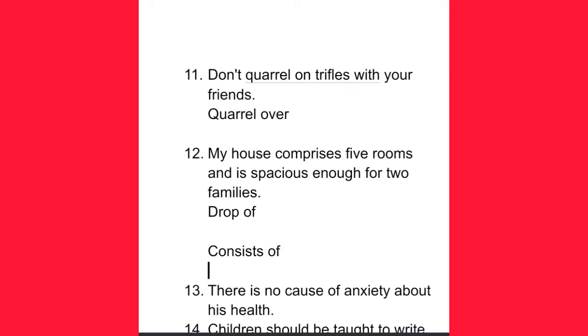But when we use comprise, we should use it directly without any preposition after it. All right. So: my house comprises 5 rooms. This book comprises 16 chapters. But if you are using consist, you can say this book consists of 16 chapters. I hope that is clear now.